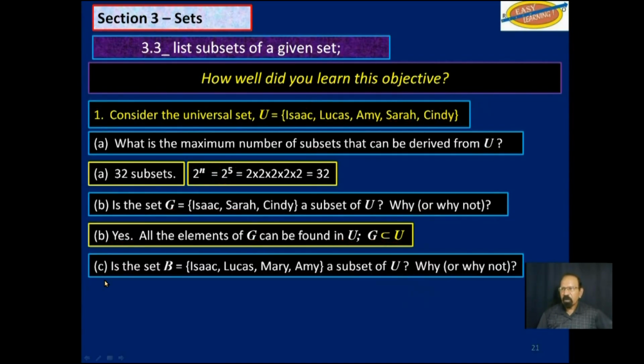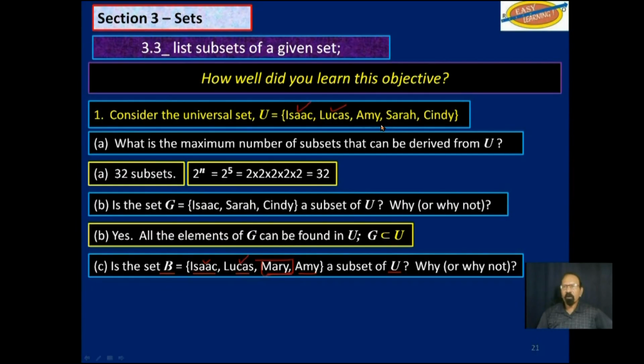Next part of the question, is the set B, Isaac, Lucas, Mary, and Amy, a subset of U? Why or why not? So let's see. Isaac is here. Lucas is also here. Mary, we have a problem here.